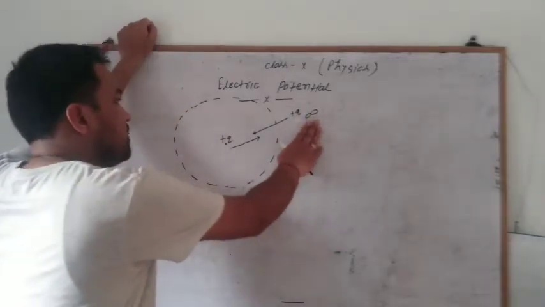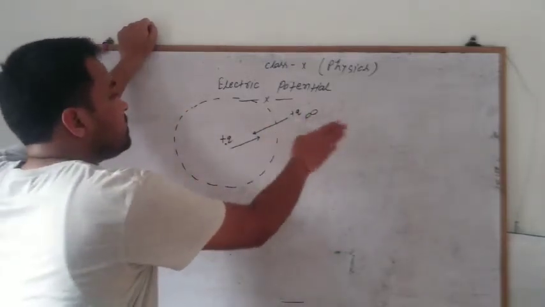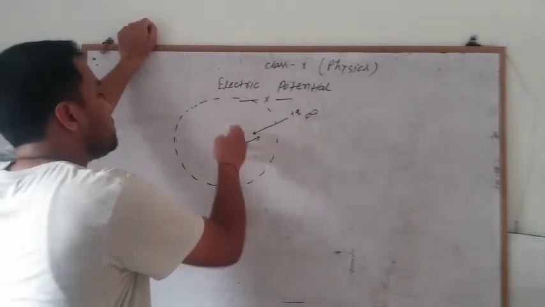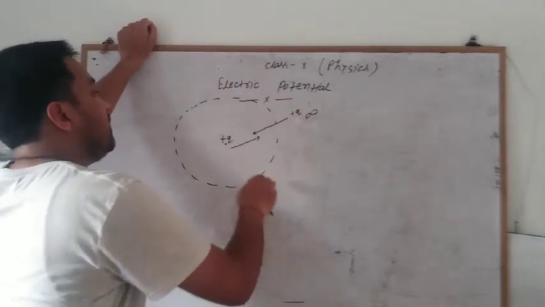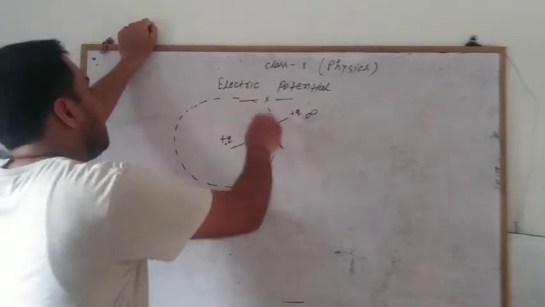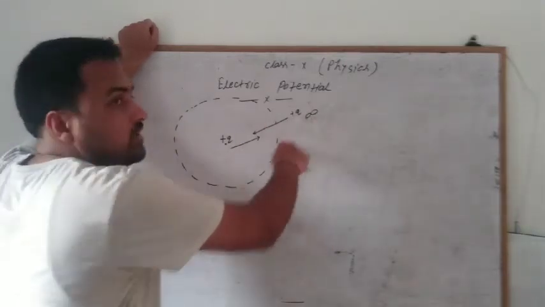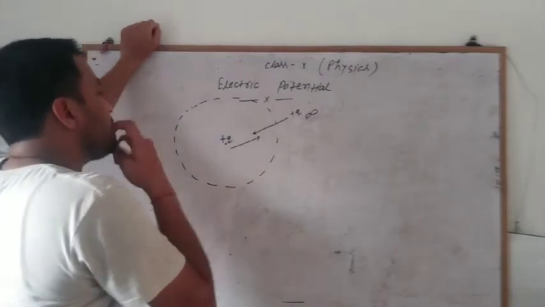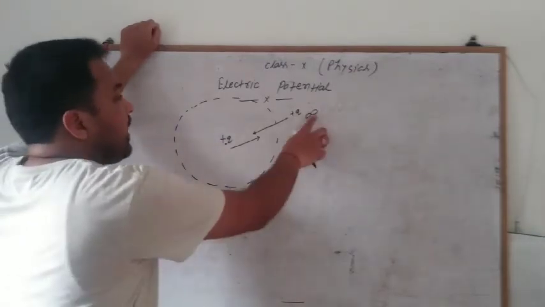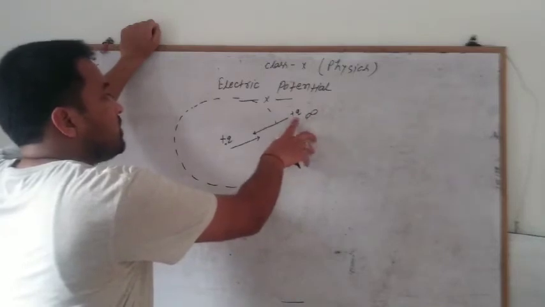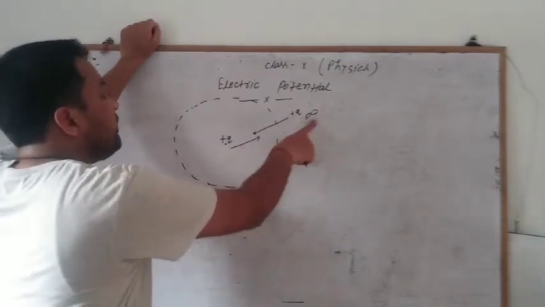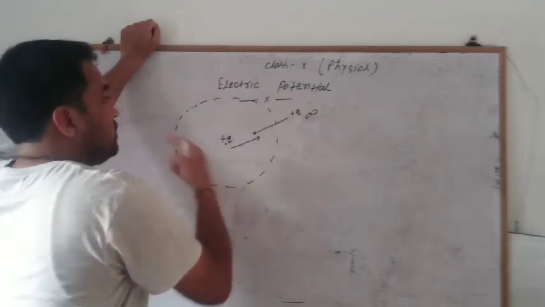Consider that this is infinite. Why is it considered infinite? Because from these regions there is no influence, or no appreciable influence, of this charge. So let us consider that outside this region is an infinite distance from this charge. From infinity, we will try to move one positive charge to that point.